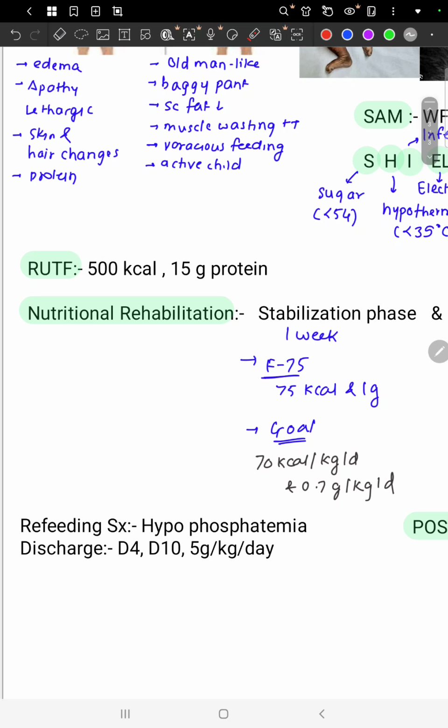Now in the home-based management, we can give RUTF, that is ready to use therapeutic food. It's an energy dense food. It is not completely solid in nature, it's semi-solid, more on the liquid side, and it is easily digestible and palatable to the child. It consists of about 540 kilocalories of energy and 15 grams of protein. This is important.